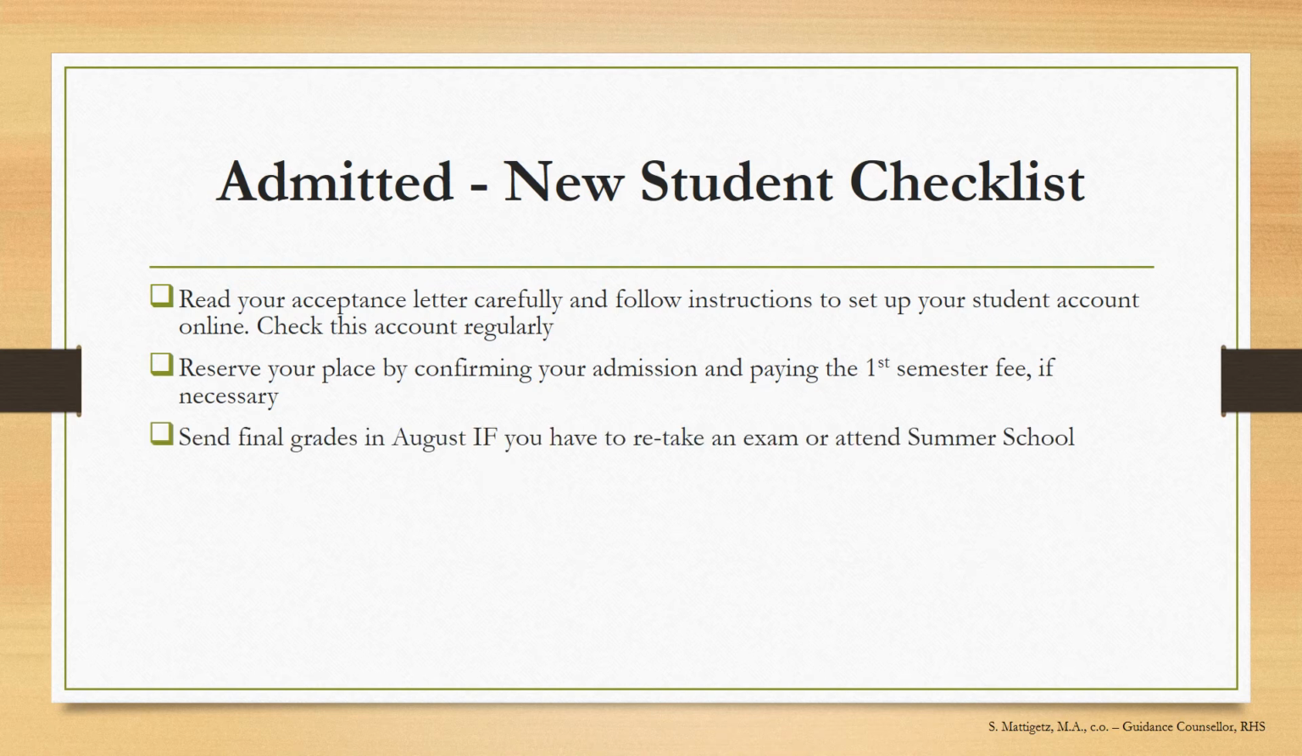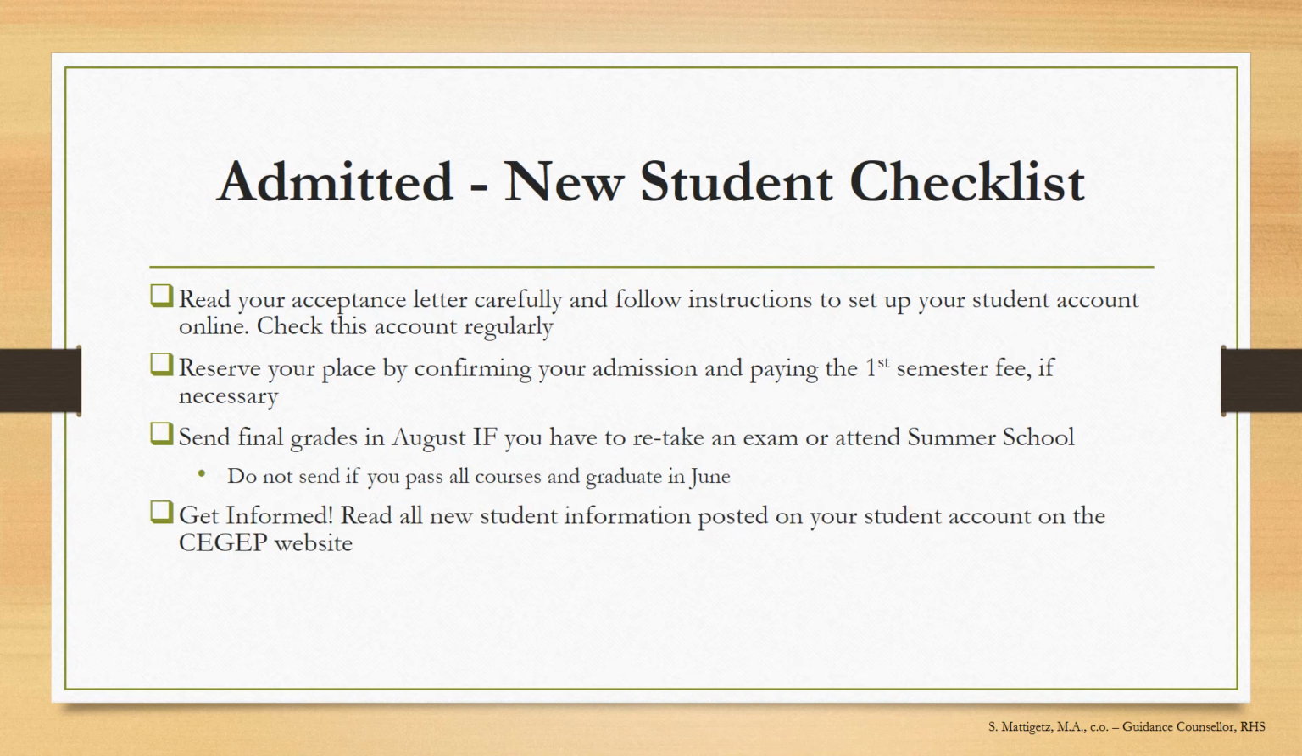Send final grades in August if you have to retake an exam or attend summer school. Don't send your final grades if you pass all your courses and graduate in June as usual. Get informed. Read all new student information posted on your student account on the CEGEP website. And finally, attend your orientation session in May.